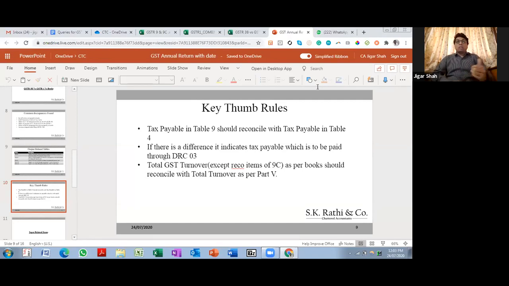So what I would suggest is, see, the form is auto-populated, right? If any 1718 invoice has been disclosed in 1819 in GSTR 1, then you will have to manually edit that figure in B2B, and bring it up to the 1819 figure.